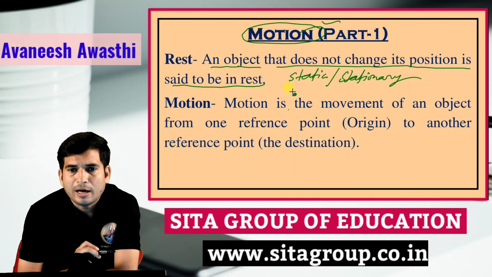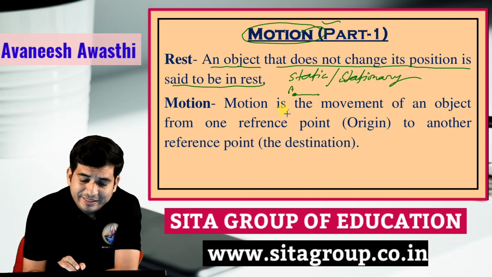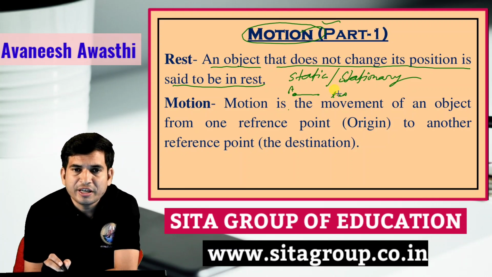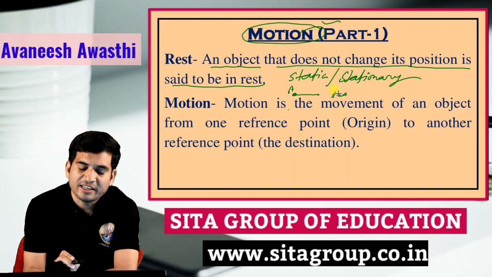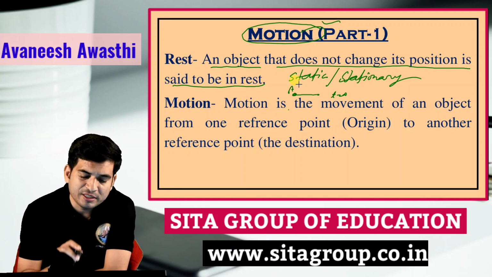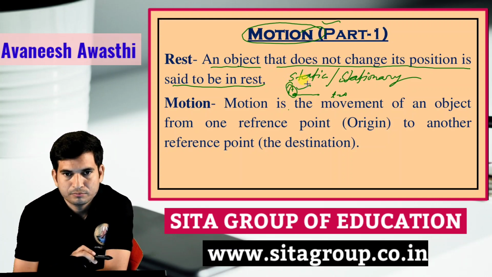Suppose that this is the object at position A. Time passes: 0 seconds, 1 second, 2 seconds, 3 seconds, but it does not change its position. It means it has the same position. So you can say that this object is in a resting position.